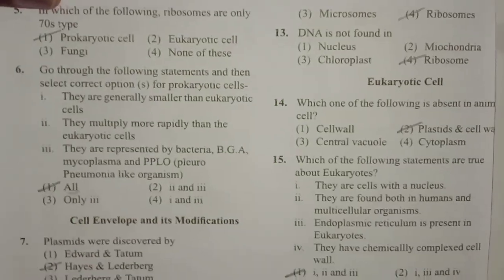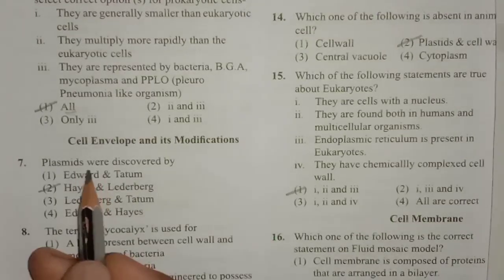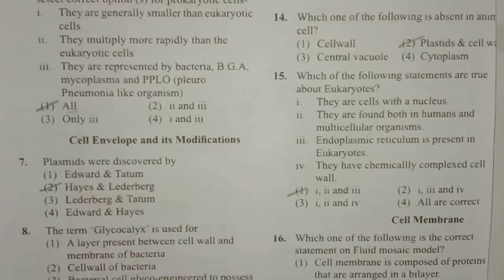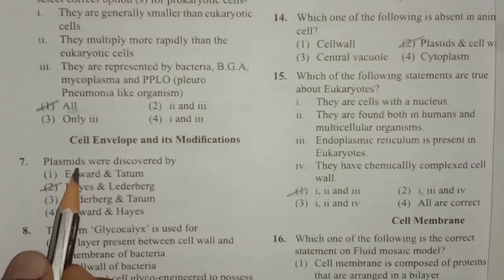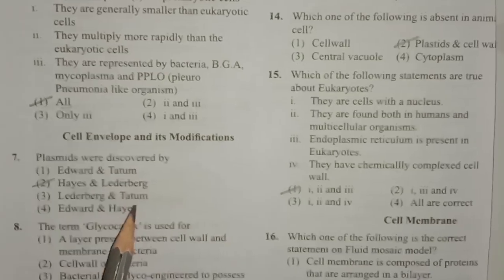Next one, regarding cell envelope and its modification. Plasmids were discovered by... Plasmids are self-replicating extrachromosomal double-stranded circular DNA, which is commonly present in the prokaryotic cell. They were discovered by Hayes and Lederberg.